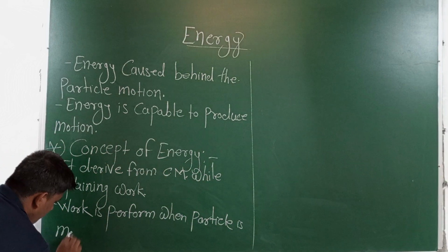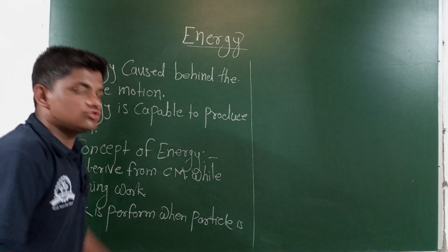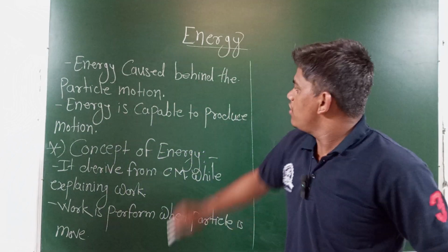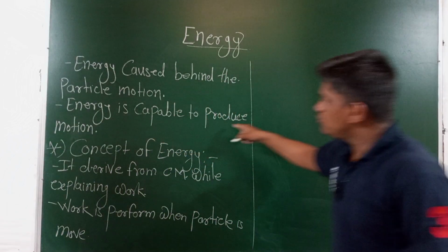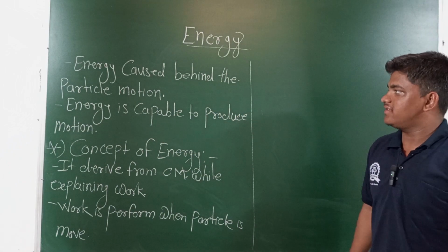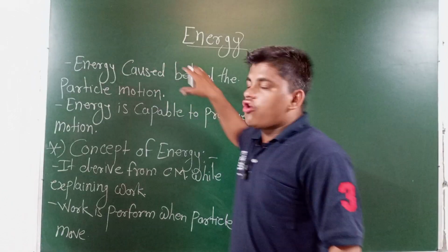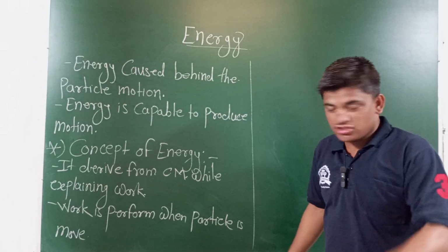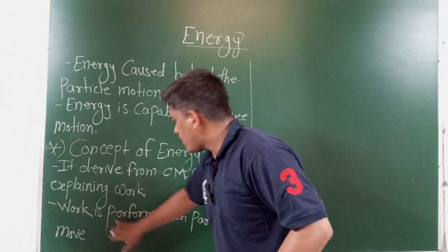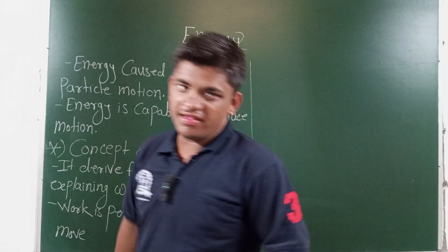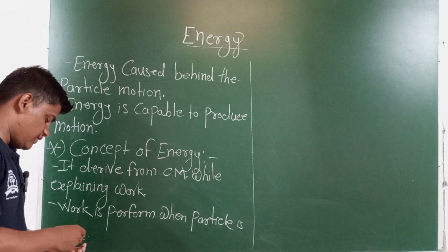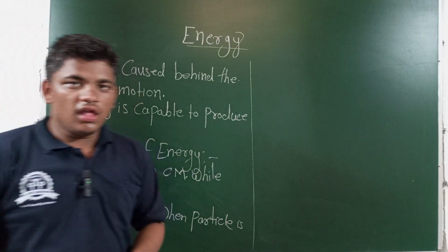Okay, the particle is moved. For the motion of the particle, we must have energy. Energy is capable to produce the motions of the particles, किंवा the energy is the cause behind the particle motions. तर मोशन होत असताना वर्क काहीतरी वर्क परफॉर्म होत असतं. हे गोष्ट लक्षात ठेवणं गरजेचं आहे. नाउ टाइप्स ऑफ द एनर्जी.